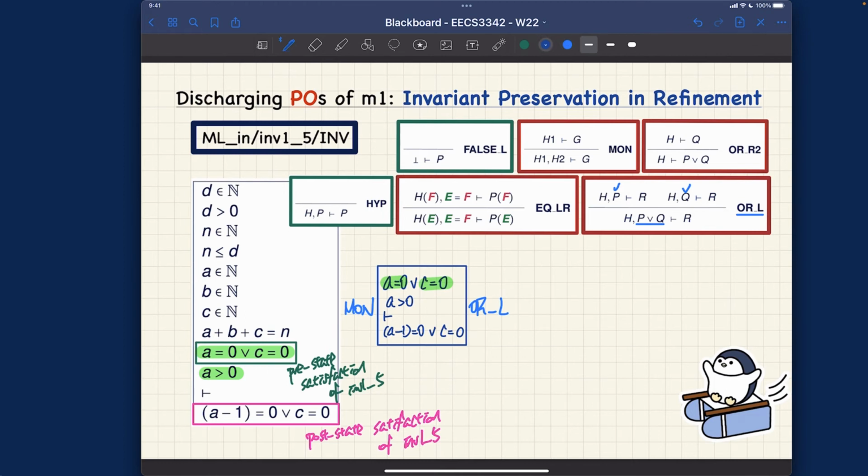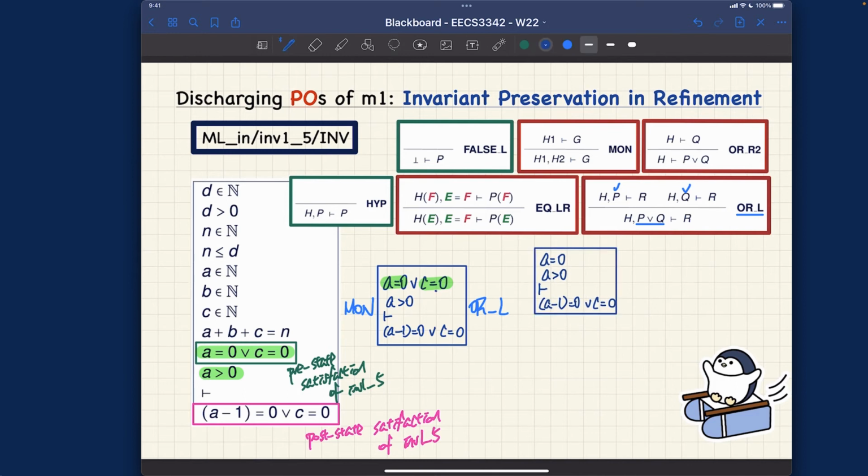In one case, A will be equal to 0, and we still have A larger than 0 entails A minus 1 equals 0 or C equals 0. So that'll be 1. Of course, I'm going to make it smaller in just one moment. Okay, and just draw that properly. So this will be one independent sequent.